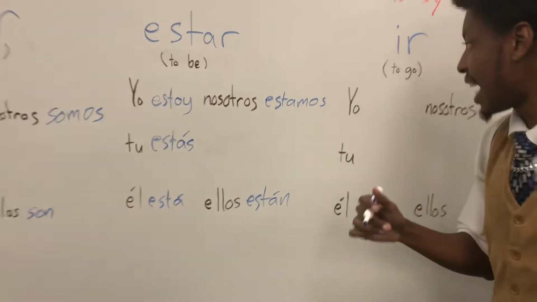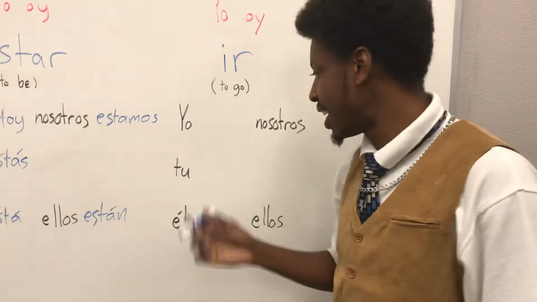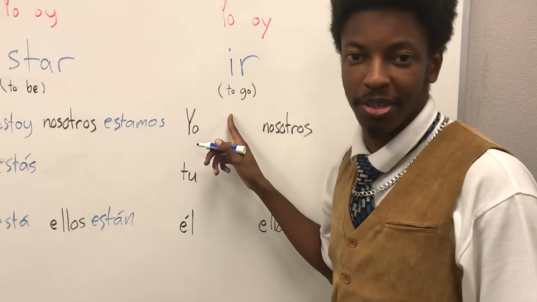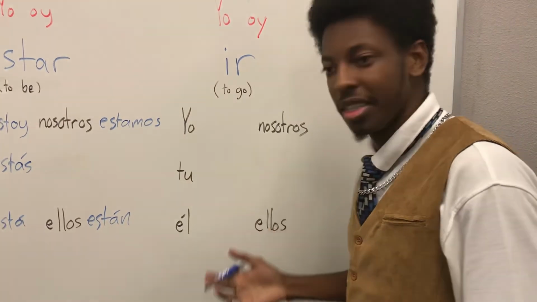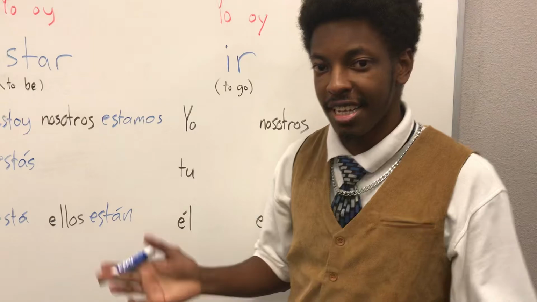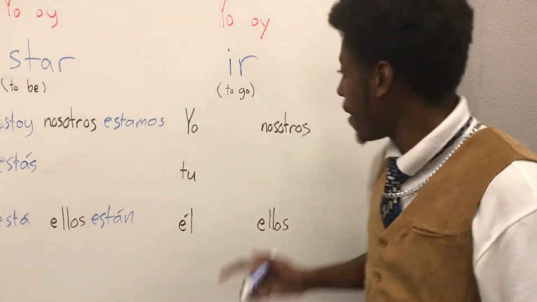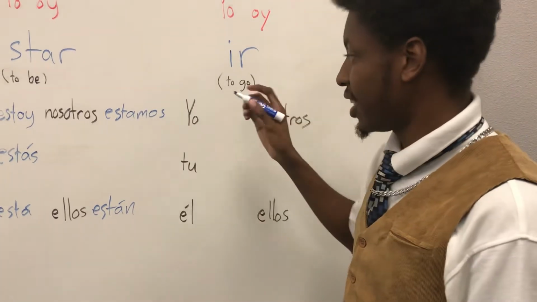Now, let's look at ir. Ir, this is a fun one. This one, ir is a very important word. You can use it to say a lot of things, including if you don't want to learn future tense and you just want to use ir all the time, you can do that. Maybe I'll show you that another day. But ir, this is a good verb to know. So let's go ahead and get started.